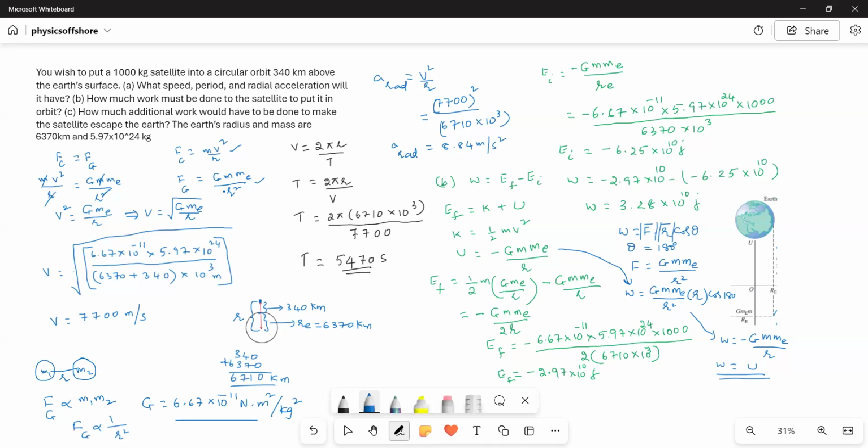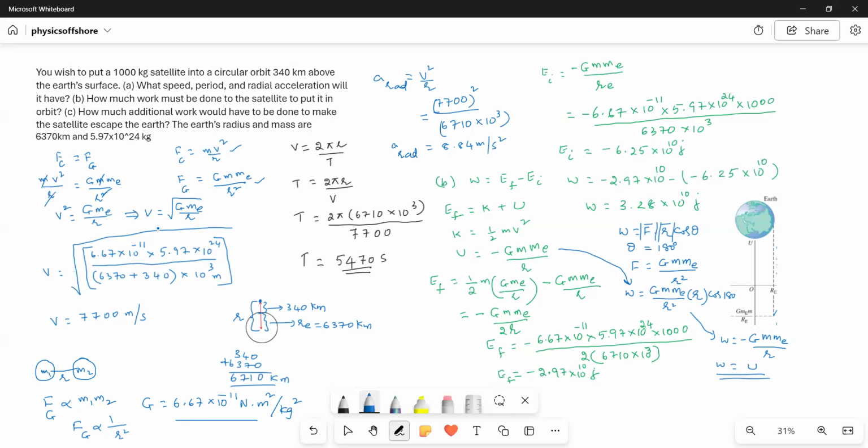These two forces are responsible for the satellite orbiting around the Earth. Now we will equate these two: one is the centripetal force, another one is the gravitational force. The centripetal force is equal to mv squared over r, where m is the mass of the satellite, v is the velocity of the satellite, and r is the distance between the satellite and the Earth's center. So Fc is equal to Fg, and we equate the right-hand side quantities.